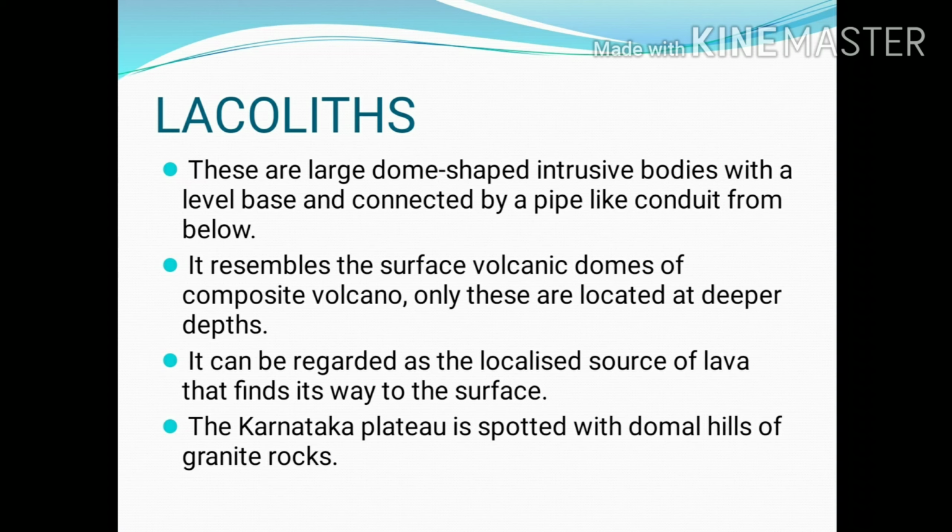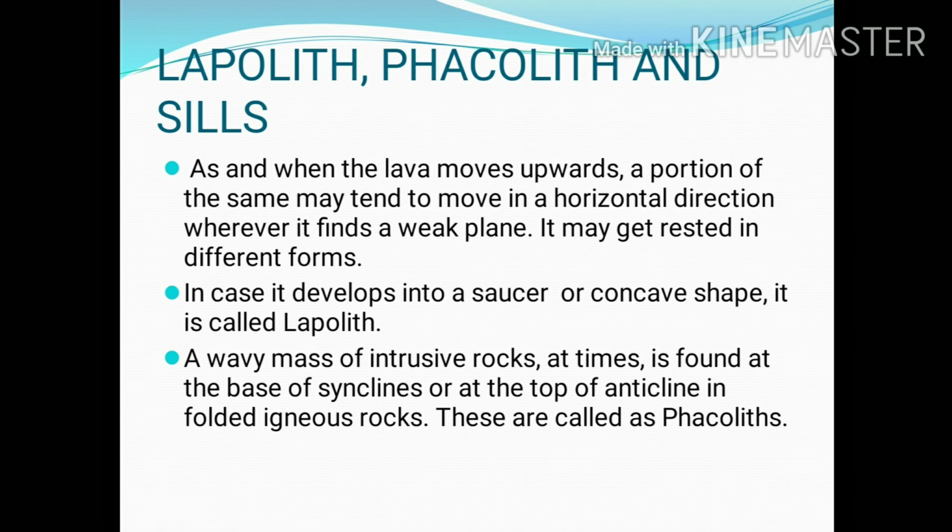We can see domal hills of granite rocks in the Karnataka plateau. These are laccoliths and batholiths which can be seen on the earth's surface because of the denudational processes. So this is laccoliths. Next intrusive forms are lapoliths, pacholiths and sills. So let's study them one by one.